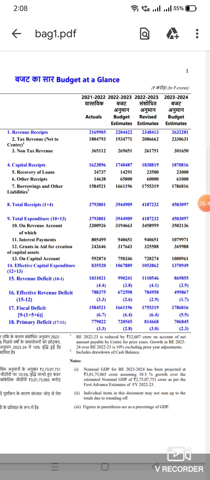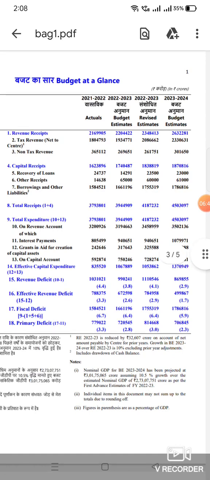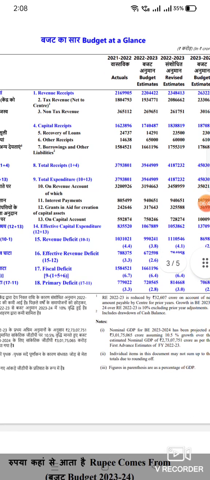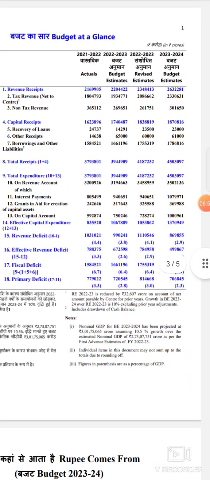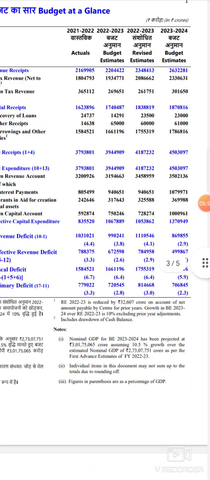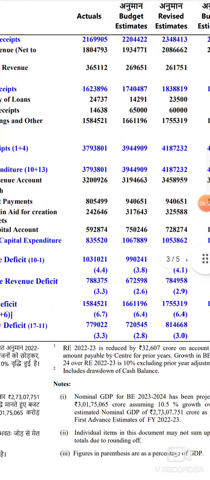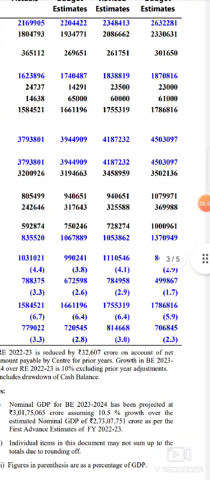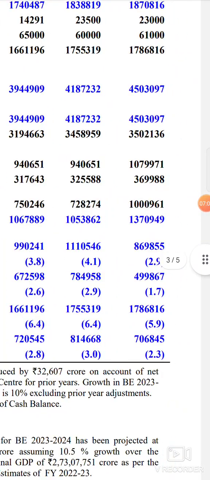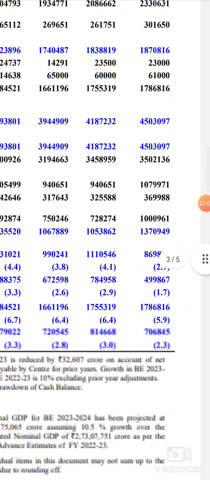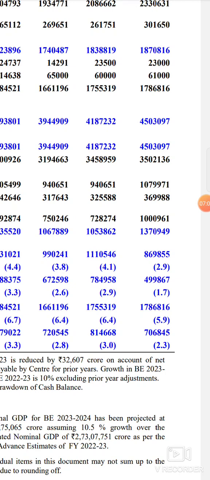Like us, government also will have capital expenditure and revenue expenditure. So total expenditure is 45 lakh crores. In this, what is the capital expenditure, on capital account? How much had the government decided to spend? 10 lakh crores, 10 lakh 961 crores. So out of 45 lakh crores, government had decided to spend 10 lakh crores, which is a historic figure.